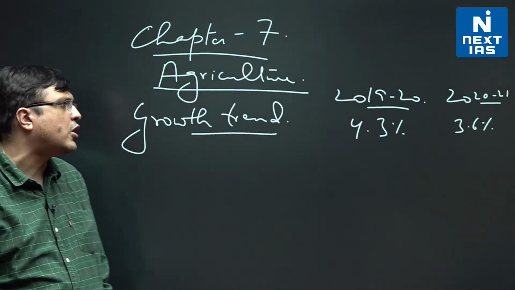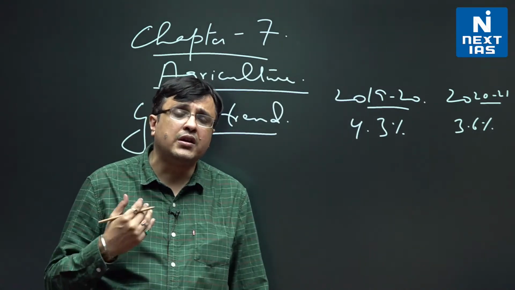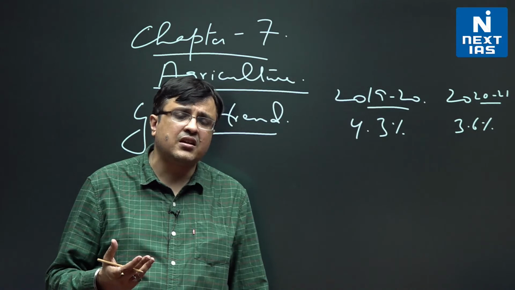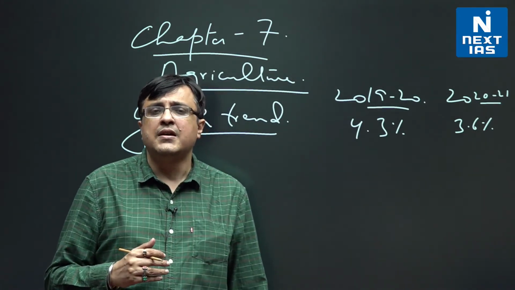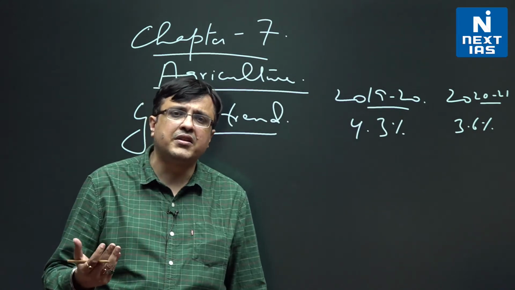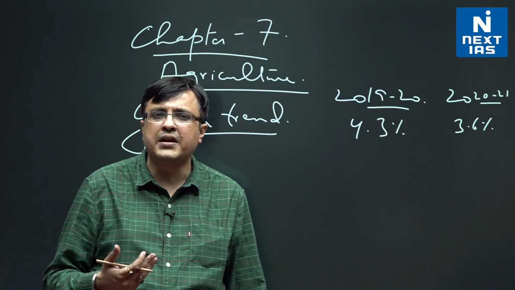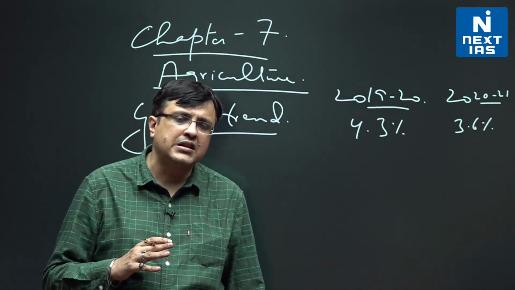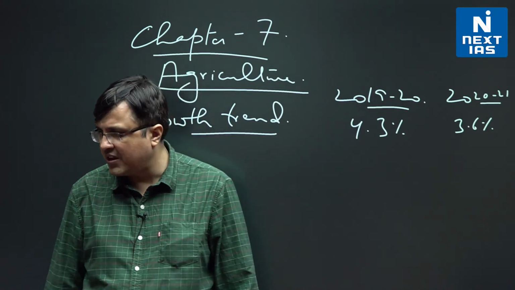The prelims exam will not ask you exact number, but they can ask you that agriculture has been growing continuously, agricultural growth rate has been falling continuously, or agricultural growth rate has come down and then increased in the last 3 years. So last 3-4 years of data you should keep in mind, and agricultural growth rate has been above 3.5% continuously in the last 3 years.